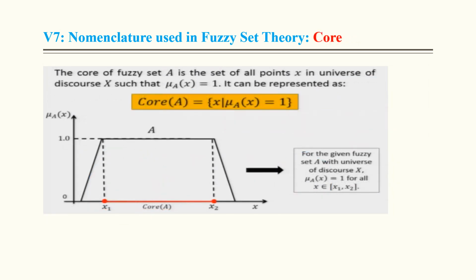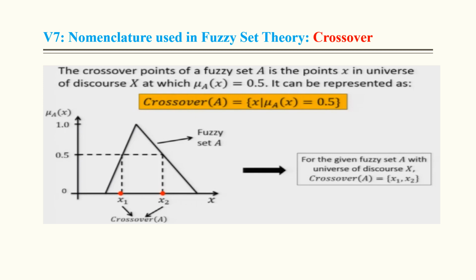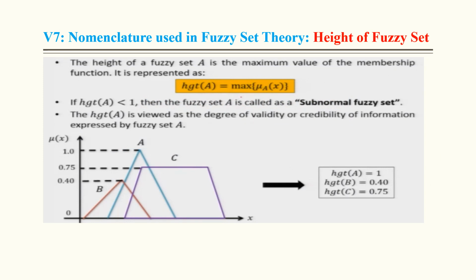Core. In the core, the membership value must be equal to 1. So this is the core, where the elements have a membership value equal to 1. That's it. Crossover is when the membership value is equal to 0.5. So these are the two points in this triangular membership function where the membership value is equal to 0.5. So in case of crossover, the membership value must be equal to 0.5. With the help of an example, we can easily see that.